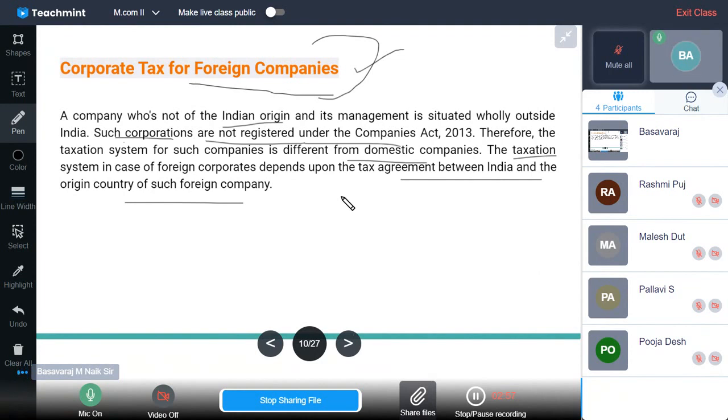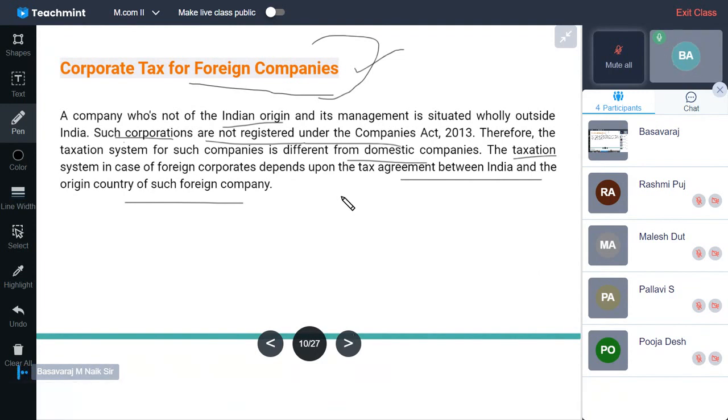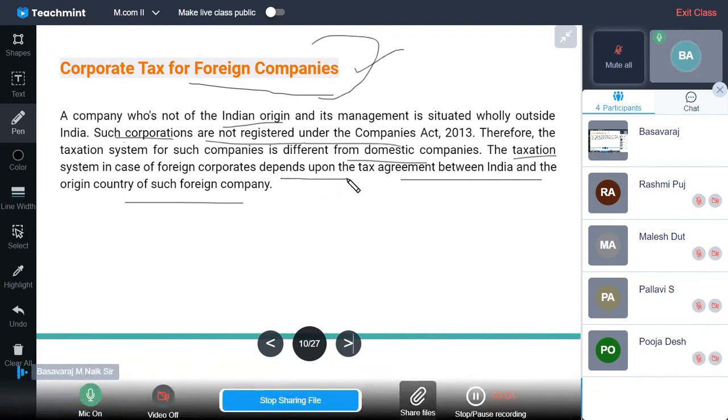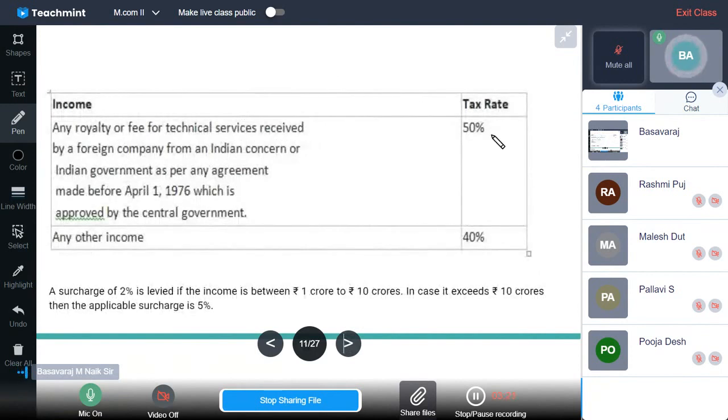What is the criteria? Any royalty. You know that royalty is a fixed amount of income periodically received by the owners from those who use the work. Say, for example, I wrote a book and gave it to someone; he can sell it and earn from it, and he periodically pays me.